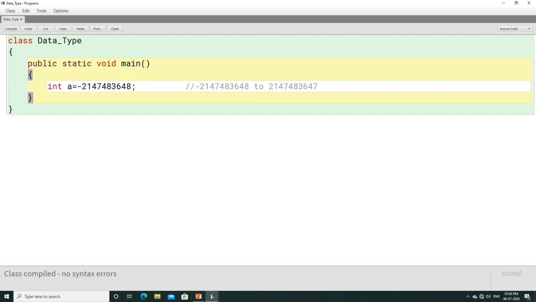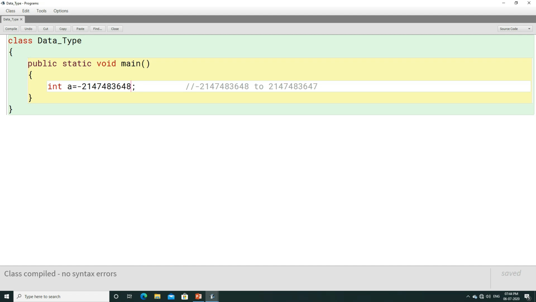Now you must be thinking that if we cannot represent a number greater than this, then how can we represent our phone number here? Usually our phone number contains 10 digits, and it basically starts with 9, 8, 7 or 6.